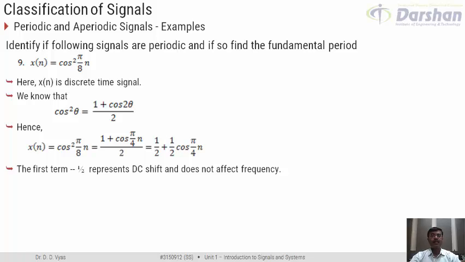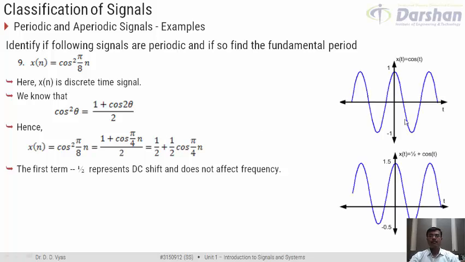Let us say that this is our standard cos signal, x of t is equal to cos t. I have represented it here in the continuous domain, but this does not affect whether we are in the continuous domain or the discrete domain. The same understanding also goes if I have x of n instead of x of t. So this is a cosine signal. Now I try to draw a signal x of t as 1 by 2 plus cos t.